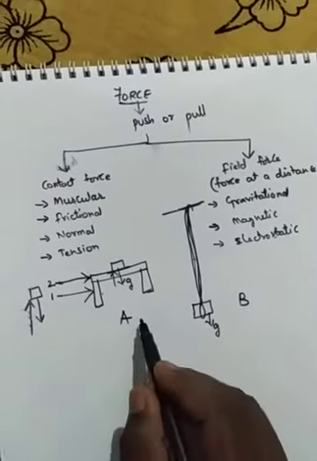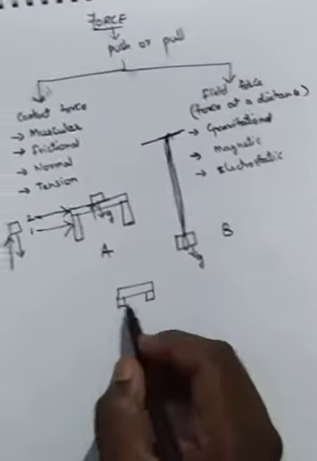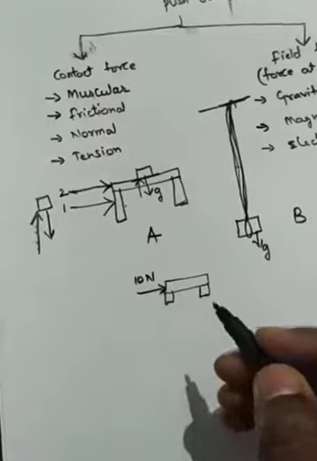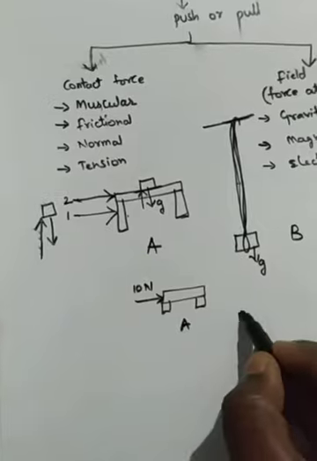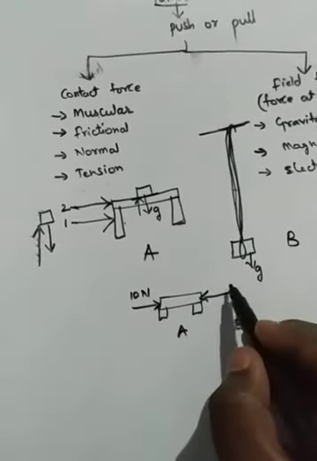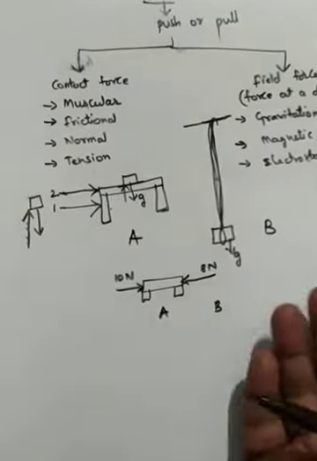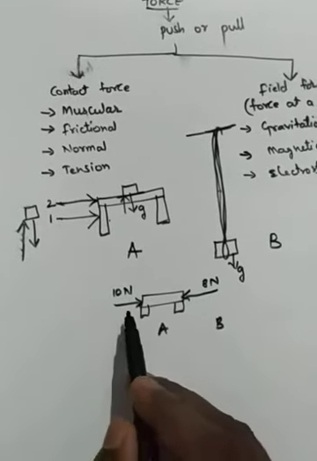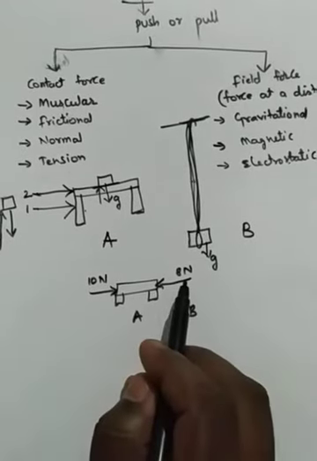Right? Suppose now I take one more table, or one object. I am pushing from here. For example, I am applying 10 newtons of force. But when I am pushing this table from here to here, in the opposite direction one more boy is pushing the table with 8 newtons. In which direction will the table move? Towards B or towards A? Yes, towards B it will move. Why? Because this person has more force than this person, right?